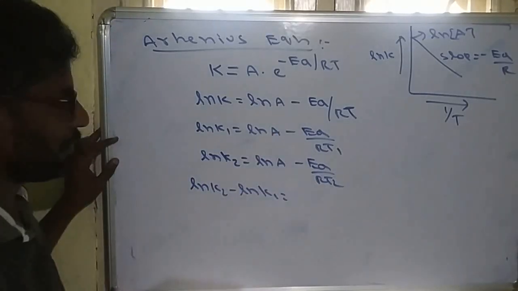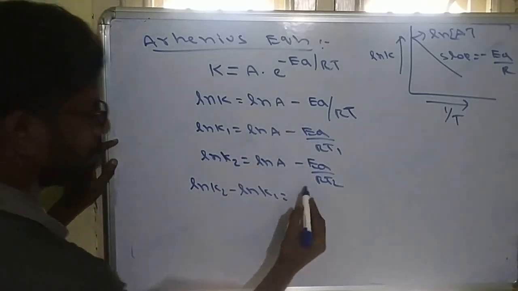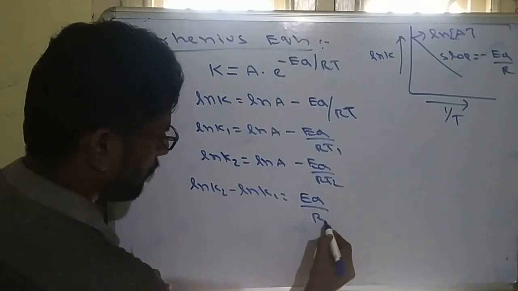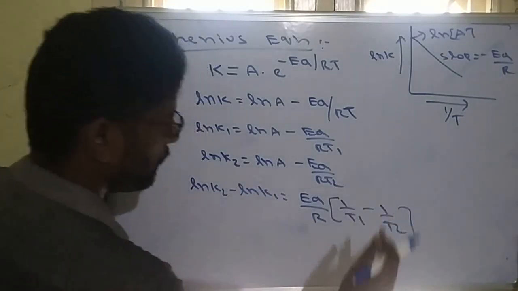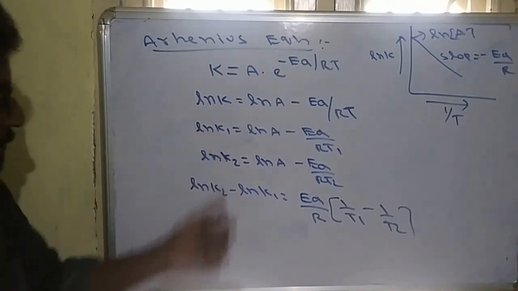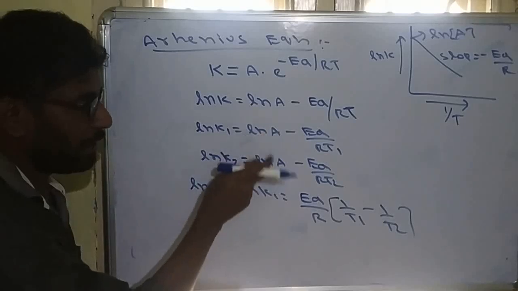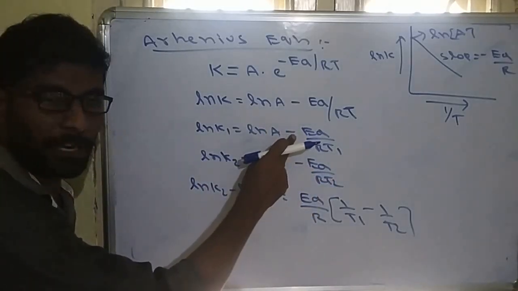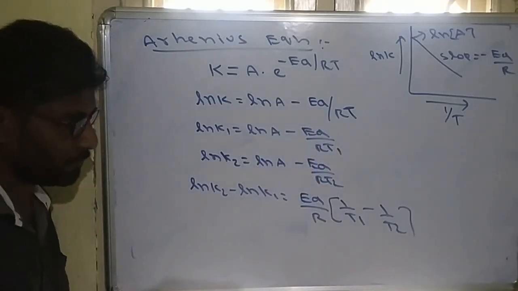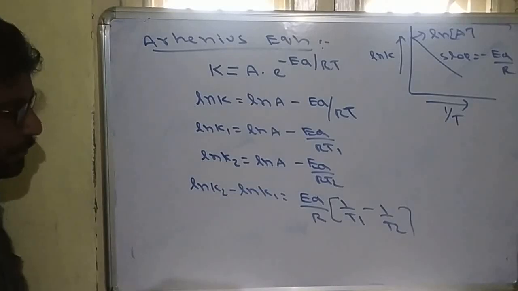So ln A will be cancelled. This minus this, minus minus will become plus. E_A by R I am taking common. Remaining is 1 by T1 minus 1 by T2. So very simple, just both are subtracting: ln K2 minus ln K1. ln A will be cancelled. Minus E_A by RT2, minus into minus plus E_A by RT1. So E_A by R we are taking common, 1 by T1 minus 1 by T2.